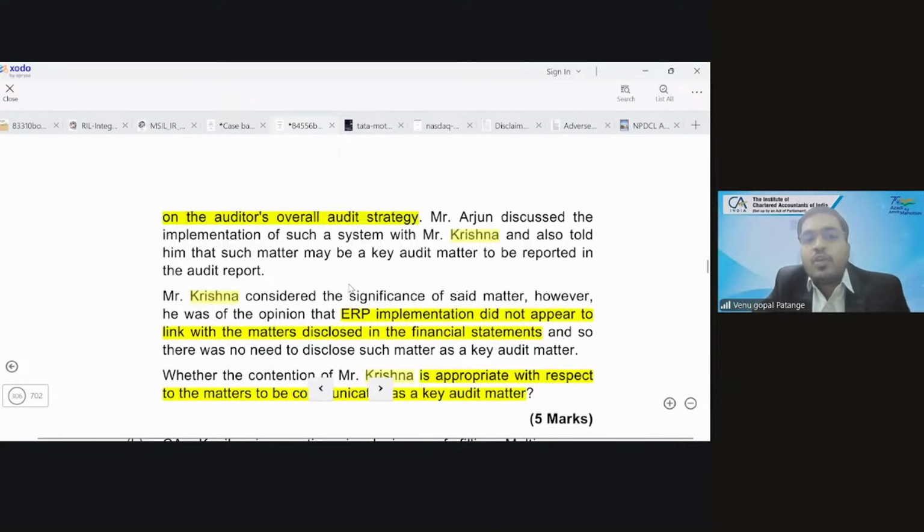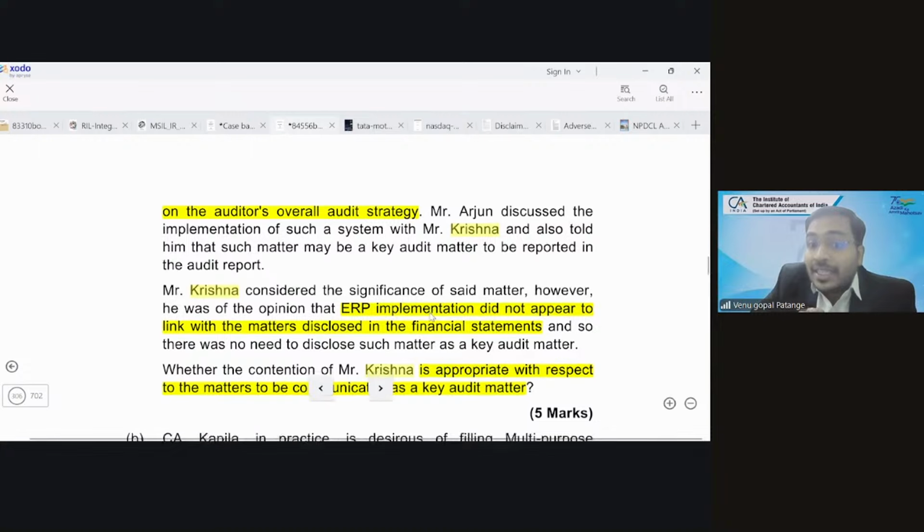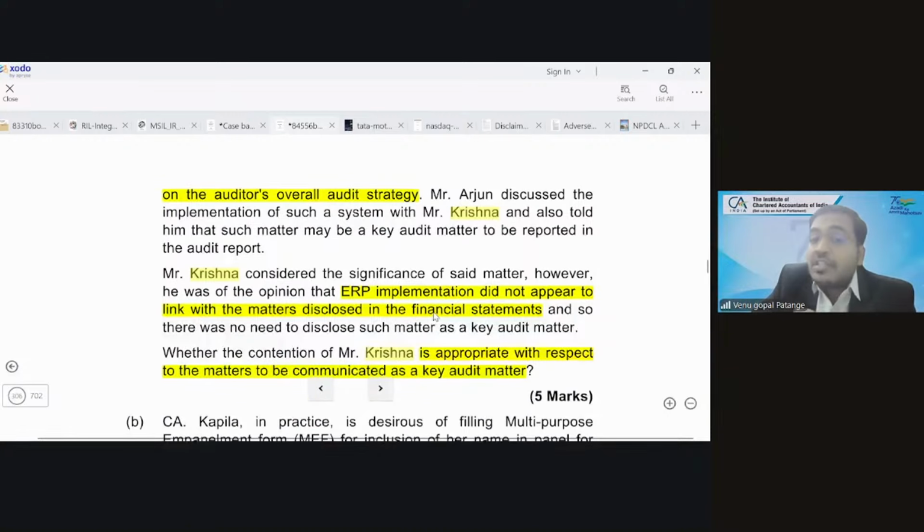So this is what we need to emphasize. We were in the loop of ERP implemented, so let us go for key audit matter. This is not the reason for which they went to key audit matter. Is that clear? They went to key audit matter because it affects the auditor's overall audit strategy. This ERP has not given impact in their financial statements.